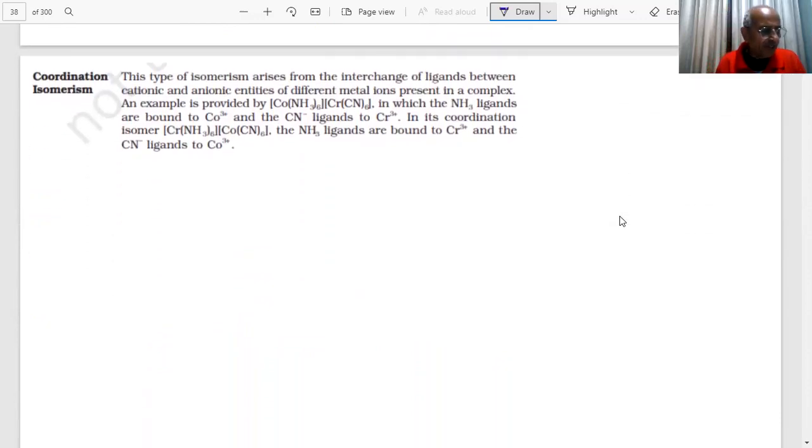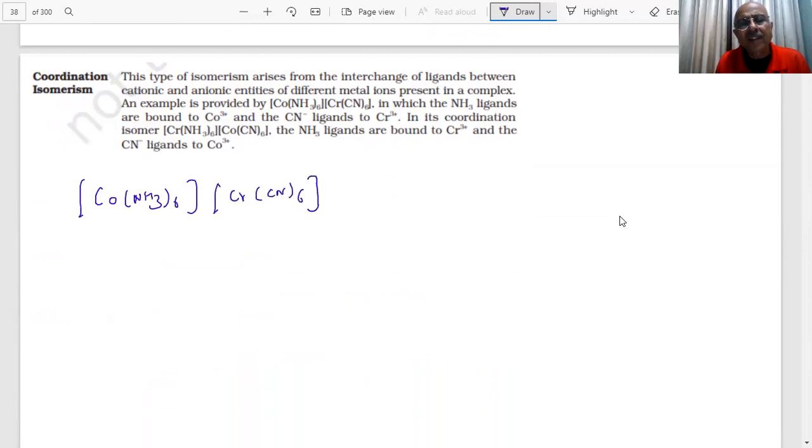Another type of isomerism I am talking of is coordination isomerism. What do you mean by coordination isomer, students? If I write [Co(NH3)6][Cr(CN)6], in this case, students, the cation is a complex and the anion is a complex. Here, cobalt has ammonia ligands, and here chromium has cyanide ligands.